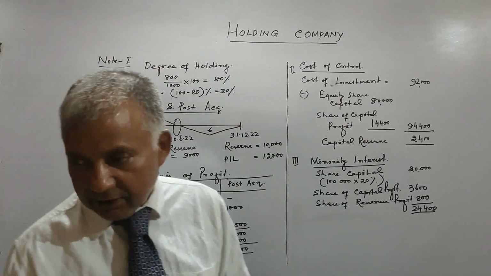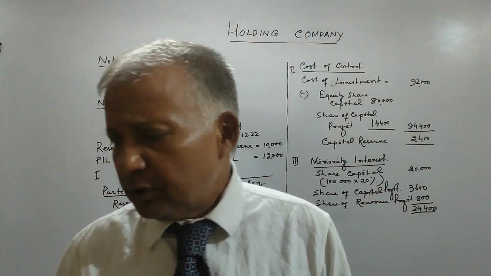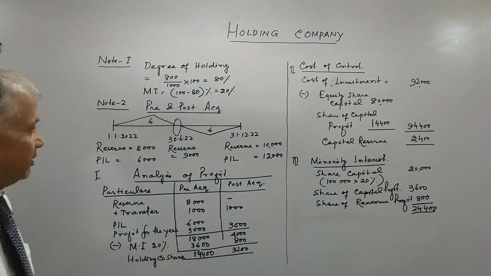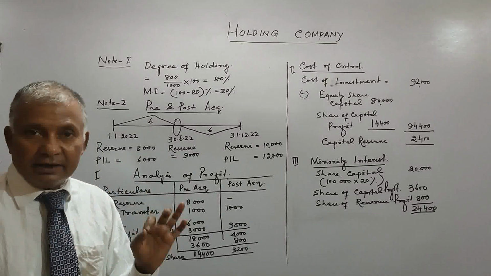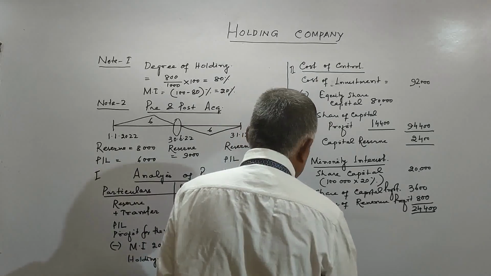Friends, as per the question, A holds 800 shares in B Limited. In B Limited, the share capital is 1 lakh, in shares of 100 each.